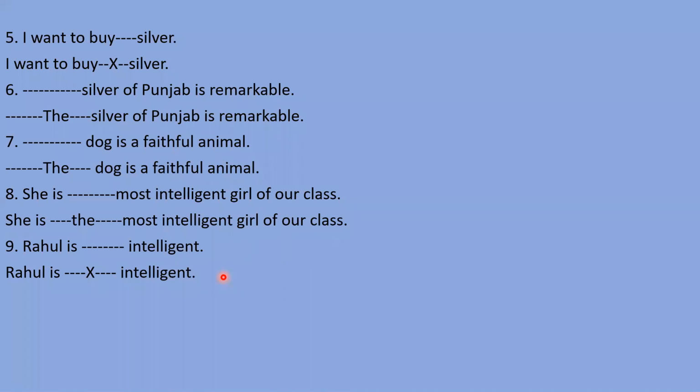In the same way, intelligent is an adjective, so we can't use any article here. Next, "Rahul is an intelligent boy." Here I can use an, because I want to use it for boy, and according to the initial sound we need to use an here, not a.